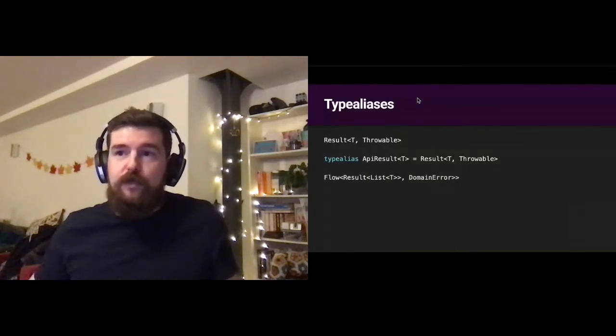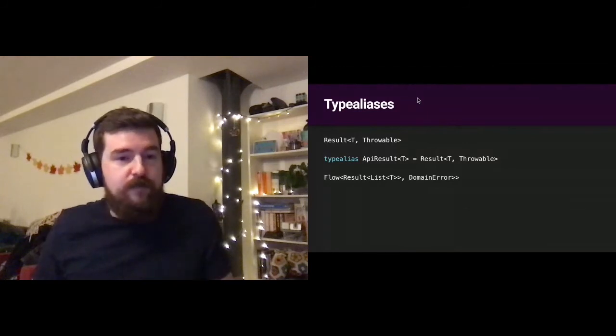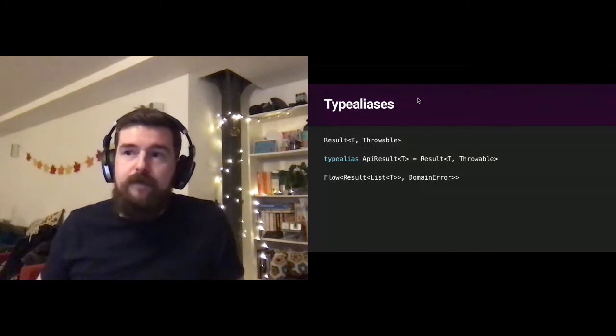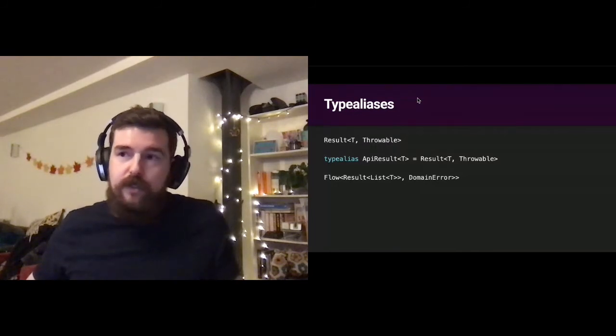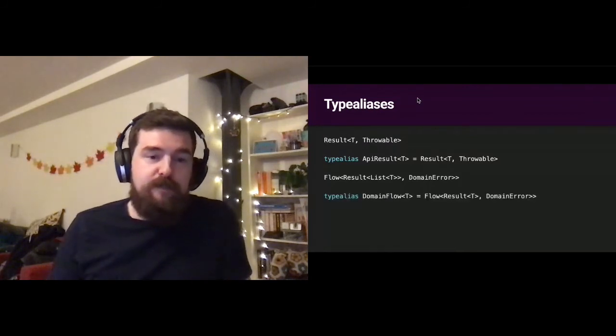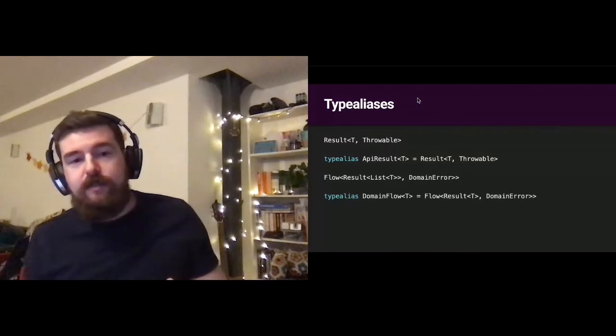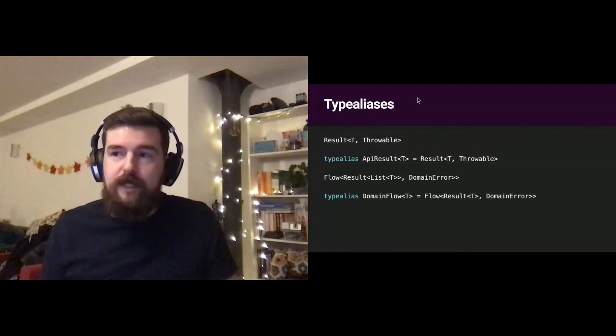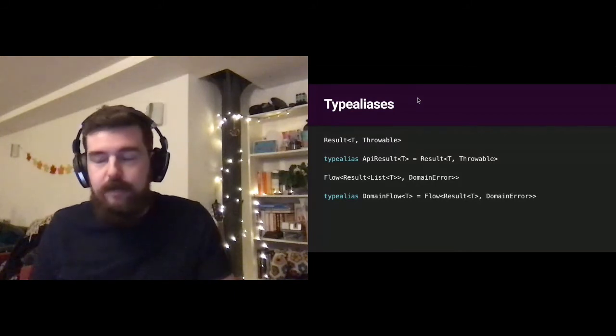Similarly, if you've ignored my Flow and Result advice, you may end up with this diamondy generic nightmare. If you're going to use this kind of thing all the time, again, maybe create a type alias specifically for that, where you just have to pass the type parameter that you're expecting, but everything else is kind of implied by the name of the type alias.